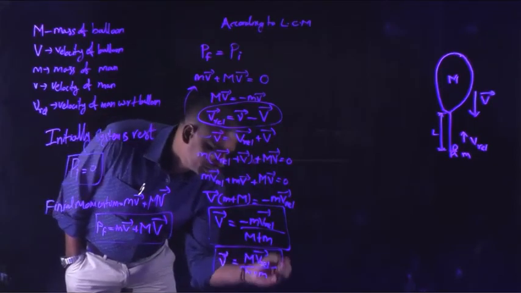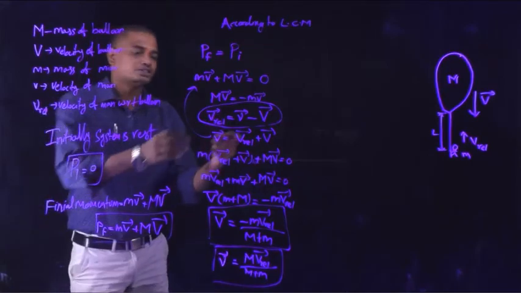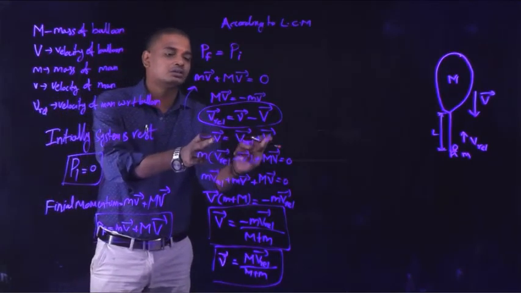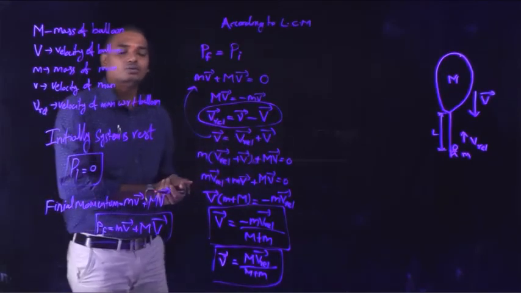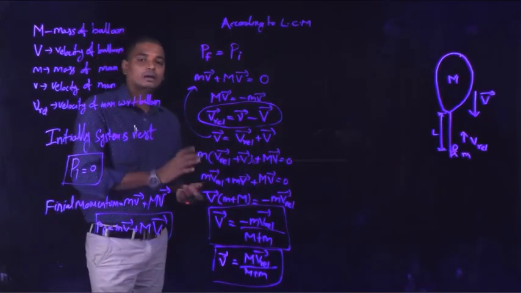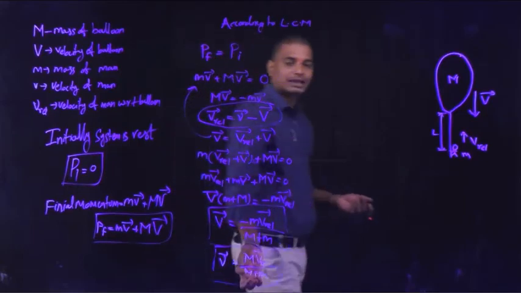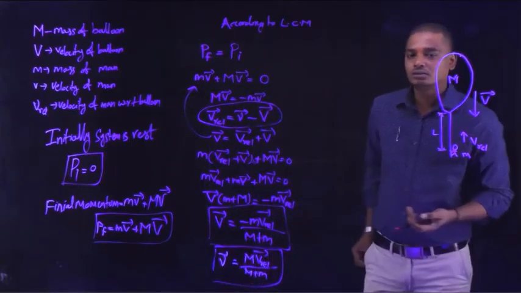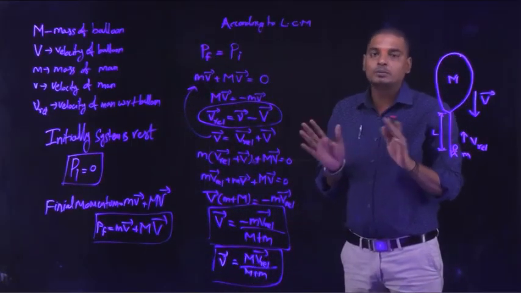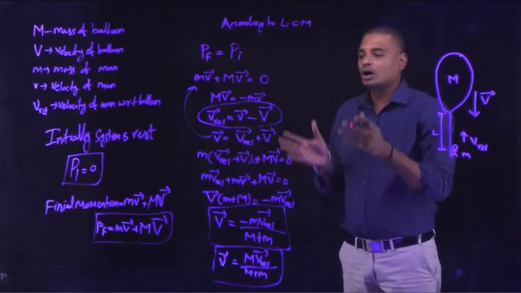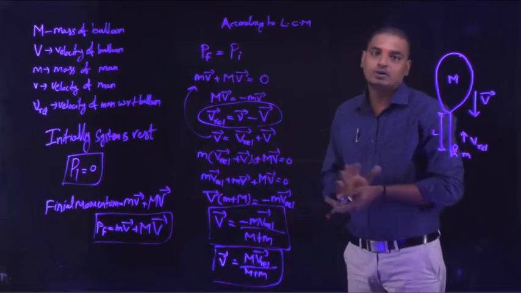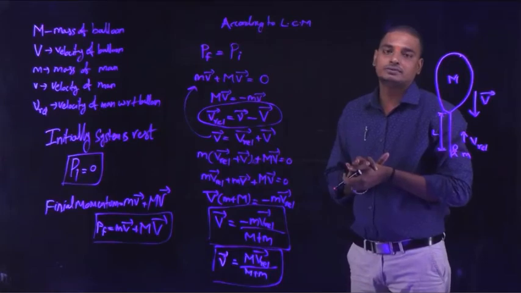This can be expressed by reversing the equation: capital V is equal to V relative minus small v, or small v is equal to capital M V relative by capital M plus small m. So do not just remember the formula, but follow how we calculated it from the given question.